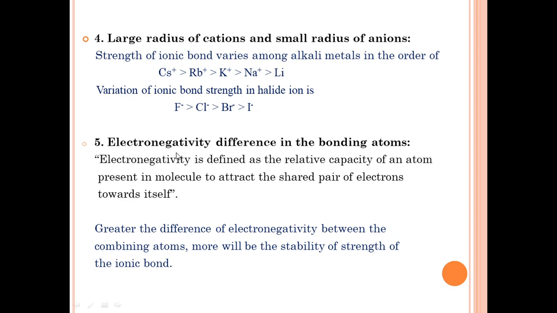So next factor is electronegativity difference in the bonding atoms. As we know the definition of electronegativity, it is defined as the relative capacity of an atom present in the molecule to attract the shared pair of electrons towards itself. That is called electronegativity. And greater the difference of electronegativity between the combining atoms, more will be the stability or strength of the ionic bond.